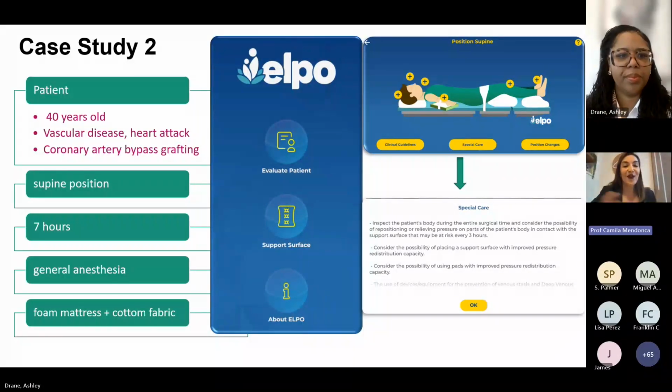So with these two cases, I hope you understand how easy it is to analyze the ELPO score of each patient and the recommendation of care for each one. Next, please.